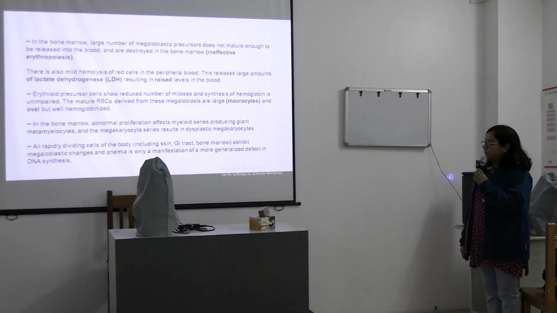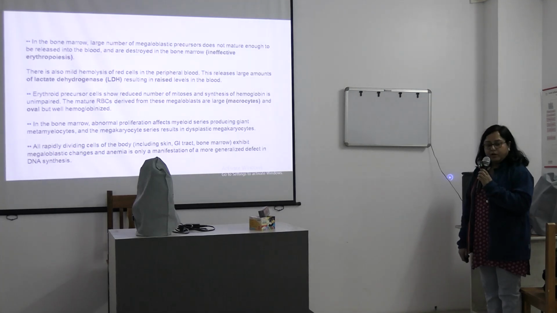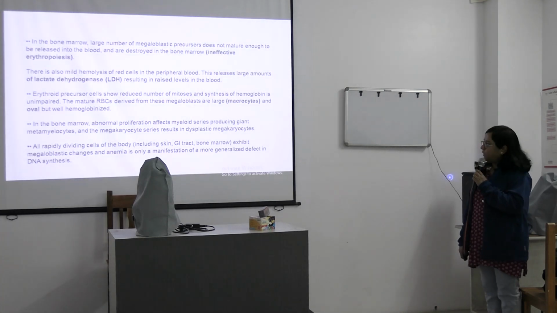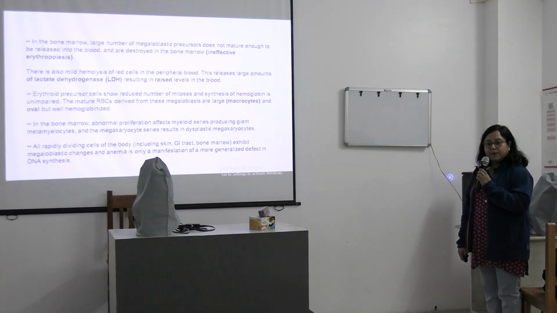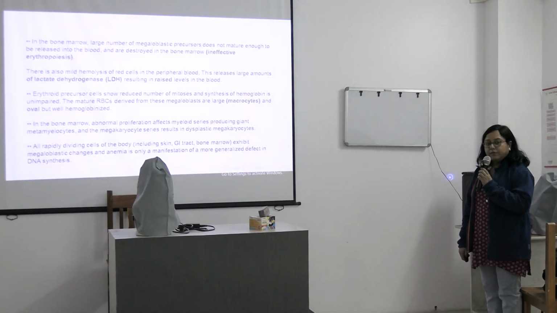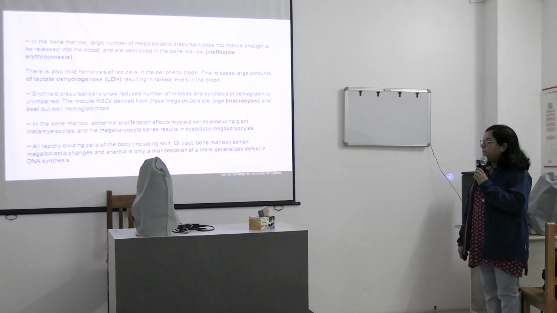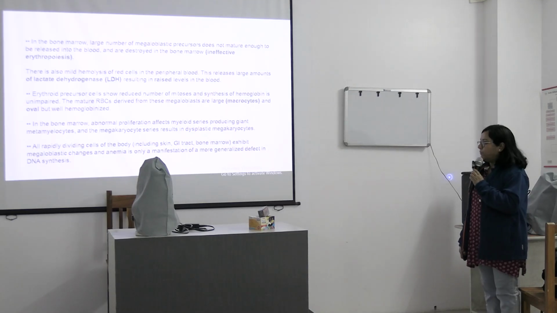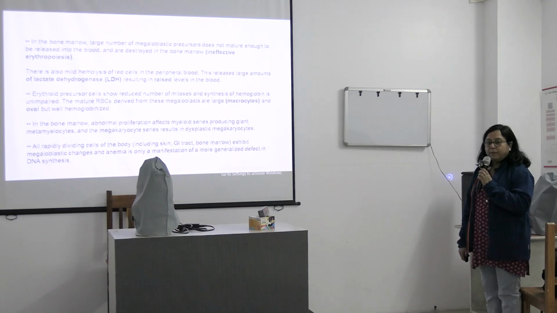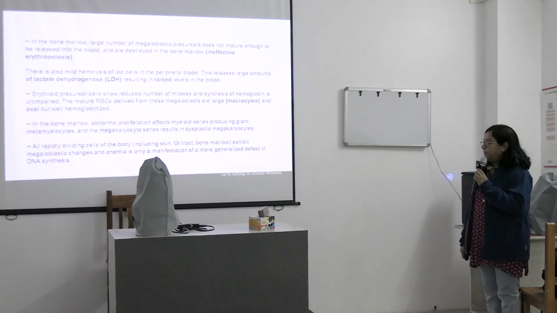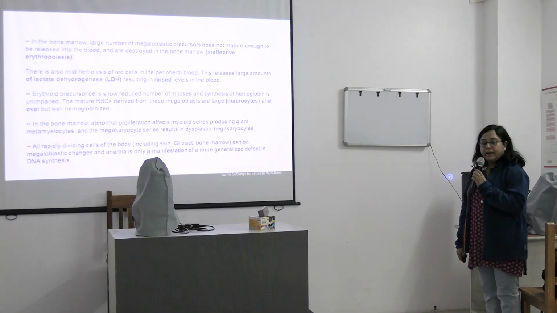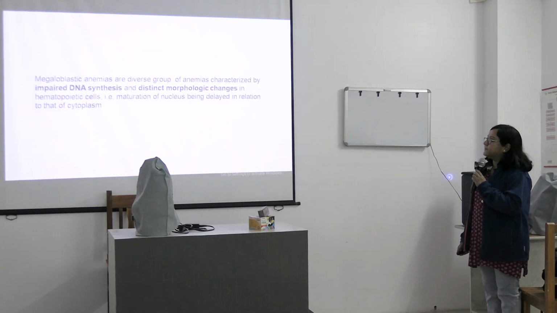In the bone marrow, there is abnormal proliferation affecting the myeloid series, like giant metamyelocytes, and the megakaryocyte series production also shows proliferation, which results in dysplastic megakaryocytes. So all the rapidly dividing cells of the body exhibit megaloblastic changes, and anemia is only a manifestation of a more generalized defect in DNA synthesis.